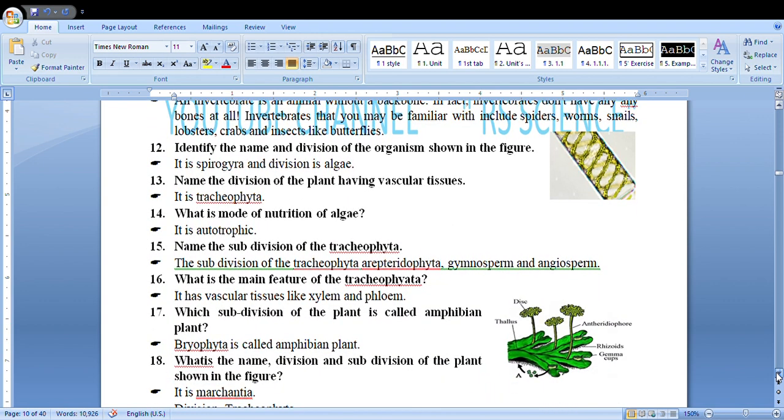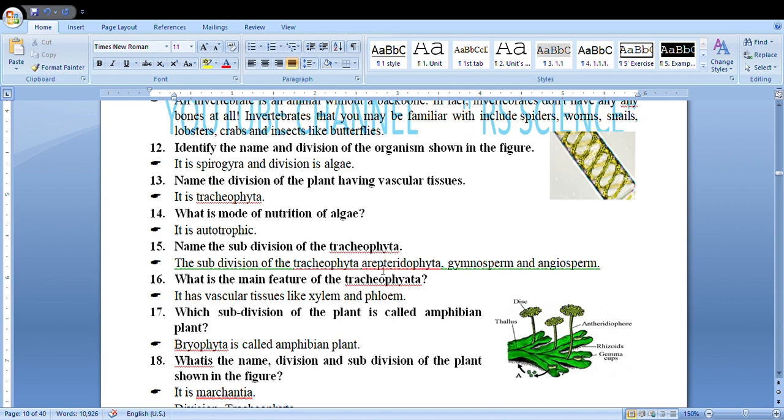What is the mode of nutrition of algae? Obviously it is autotrophic. Autotrophic means they can synthesize their food by themselves. Name the subdivisions of Tracheophyta.